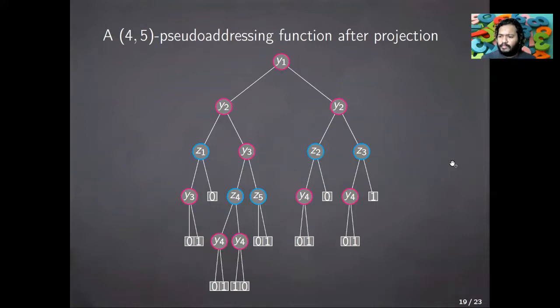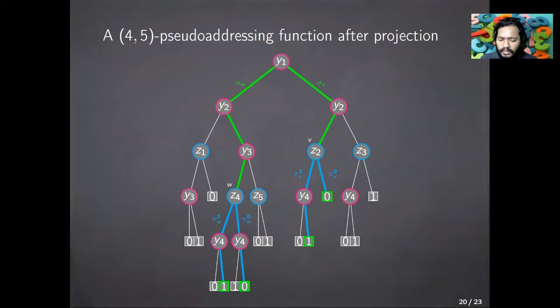And now, after passing through the projection, this looks like a (4,5) pseudo-addressing function, where we have 4 addressing variables y1 to y4 and 5 addressed variables z1 to z5. And what's the property that we note here? Pick any node that contains an addressed variable. So let's pick the node w, which contains z4. There are 2 paths that originate from this node w, which terminate at leaves taking different values, 1 and 0 or 0 and 1, which I have noted as pi w1 and pi w0.